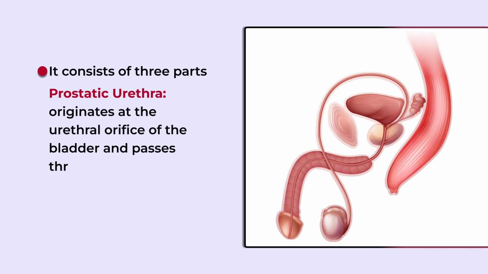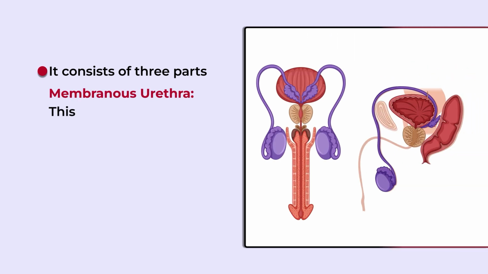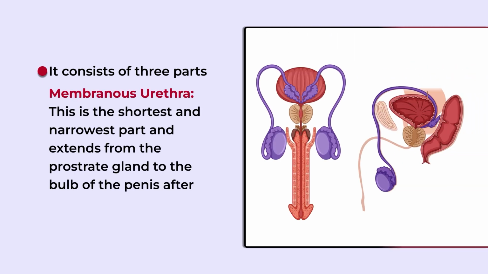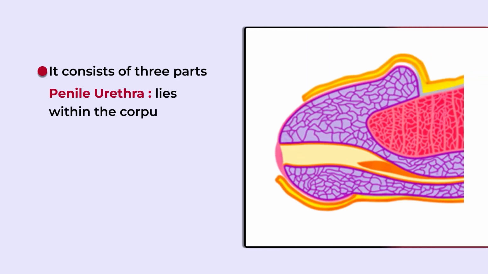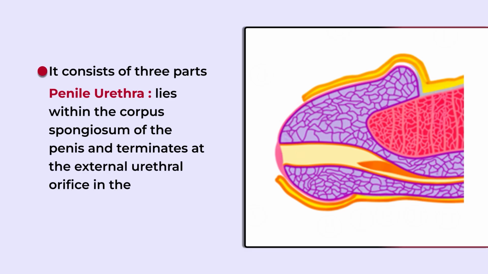Now, the urethra consists of three parts. First is the prostatic urethra. It originates at the urethral orifice of the bladder and passes through the prostate gland. Then comes the membranous urethra. This is the shortest and narrowest part and extends from the prostate gland to the bulb of the penis after passing through the perineal membrane. Then comes the third part, the penile urethra. It lies within the corpus spongiosum of the penis and terminates at the external urethral orifice in the glans penis. So, it has three parts. First is the prostatic urethra, second is the membranous urethra, and third is the penile urethra.